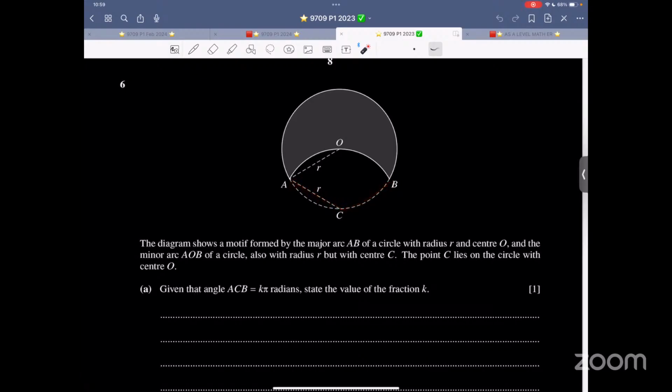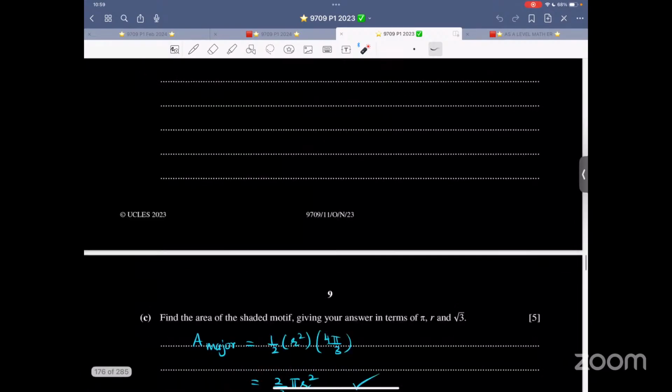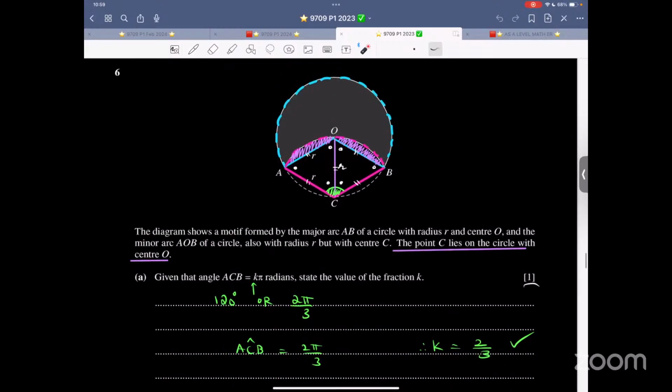First of all, this is one thing, perimeter of the motif and area of the motif. First thing first, we know that this is r. We also know that this is r, and this is r. So it forms an equilateral triangle. Therefore, this is 60 degrees, 60, 60, 60, 60.